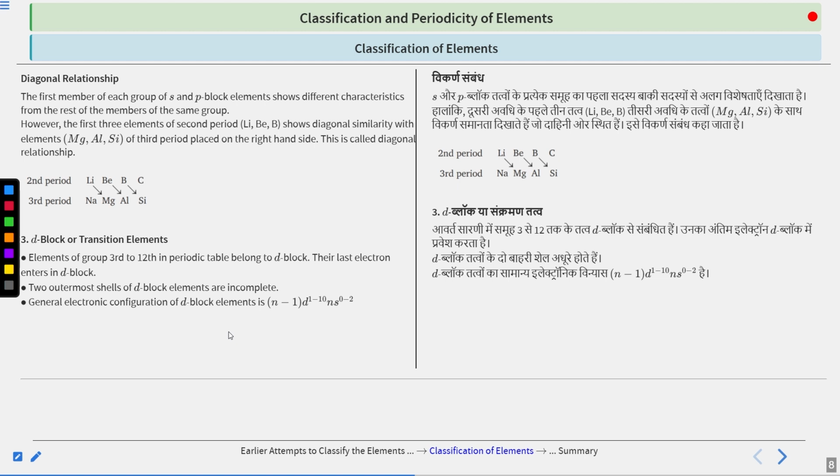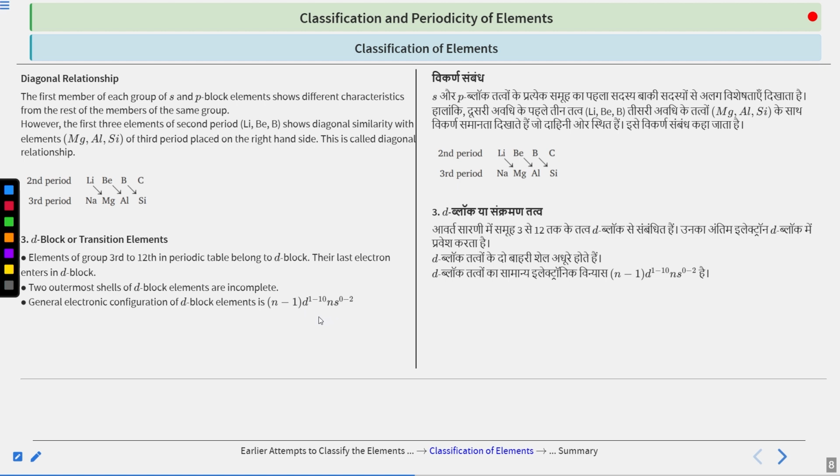Now we will see what is the general electronic configuration of D block elements. So this is very important to remember. For S block elements, it is ns 1 to 2. For P block elements, it is ns2 np 1 to 6. And for D block elements, it is (n-1)d 1 to 10, ns 0 to 2. So what am I saying again? That the electronic configuration is (n-1)d 1 to 10, ns 0 to 2.